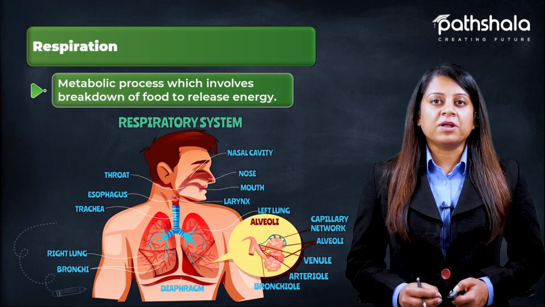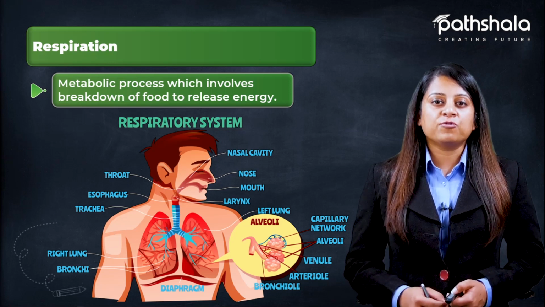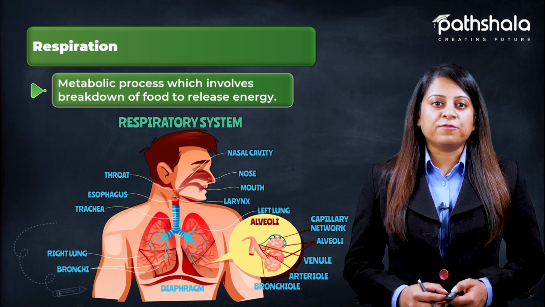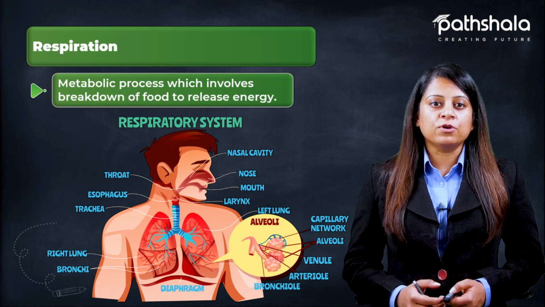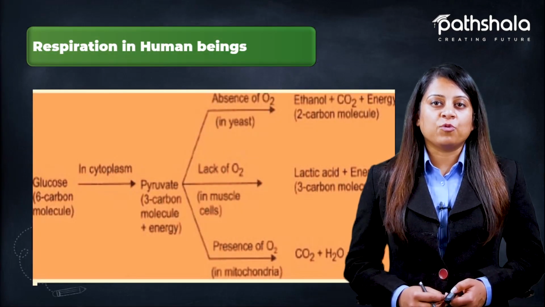So here is the diagrammatic representation of the respiratory system, which shows that it begins with the nasal cavity with nostrils in front, and further it leads to our throat, which has the trachea, and finally it ends in our lungs. Now, let us study how respiration takes place in human beings.